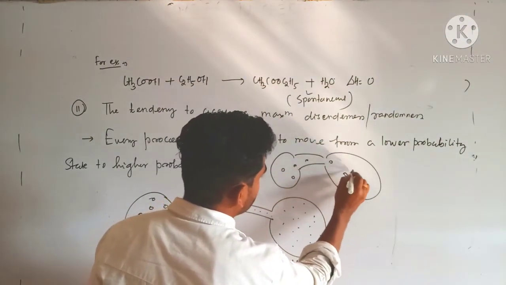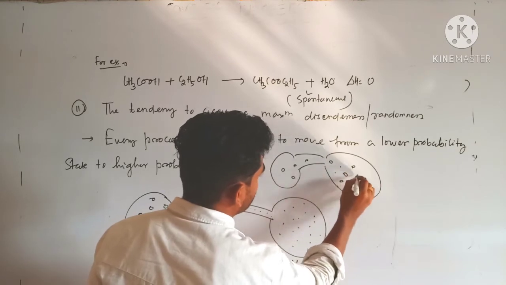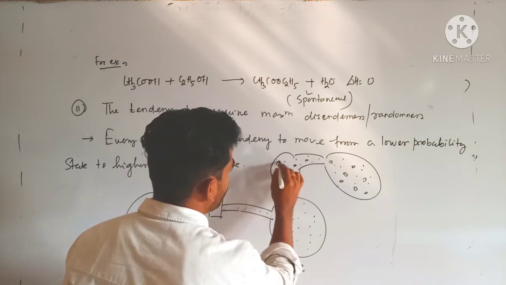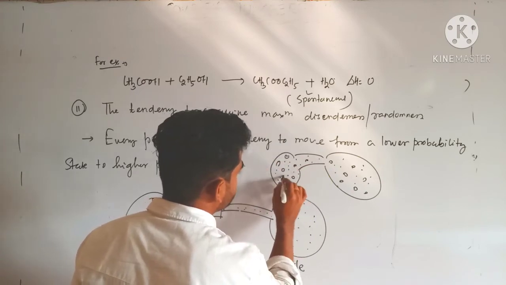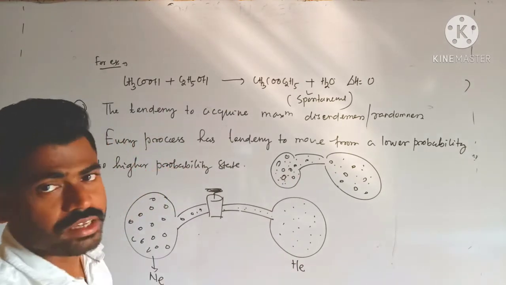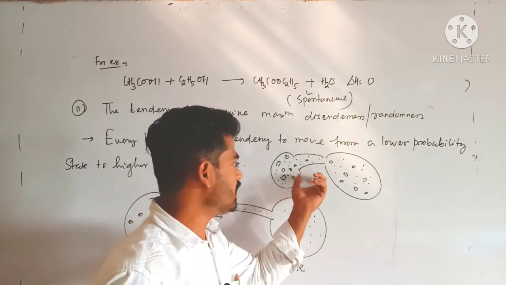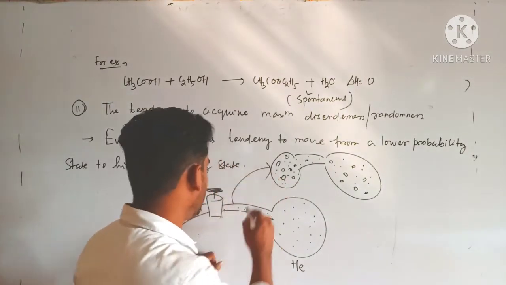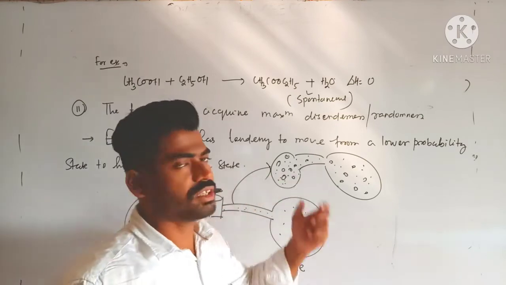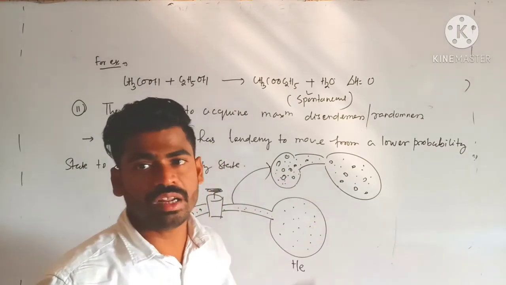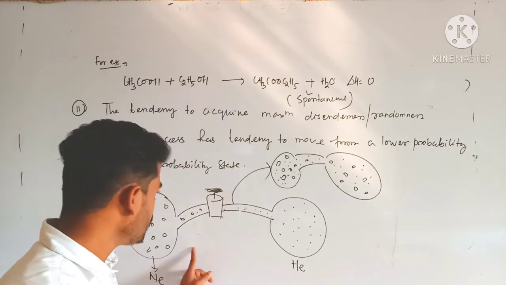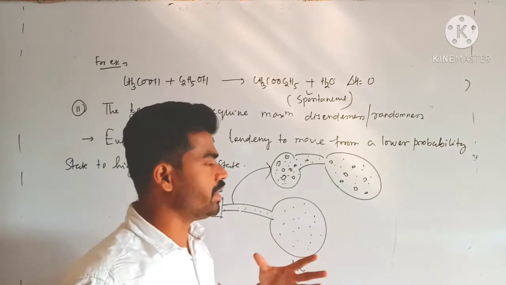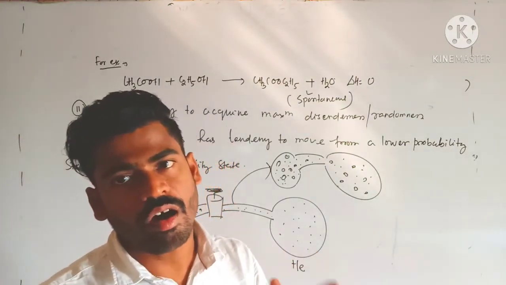The two gases uniformly intermix with each other, because you know the gas molecules are very far away from each other. There are so many intermolecular spaces, they can easily get intermixed. So right now you see there is a random distribution of two gas molecules. The system needs to transfer from a region of low probability to a region of high probability. This is called randomness or disordered state, from an ordered state to a disordered state. So the system needs to remain at maximum random or disordered state.